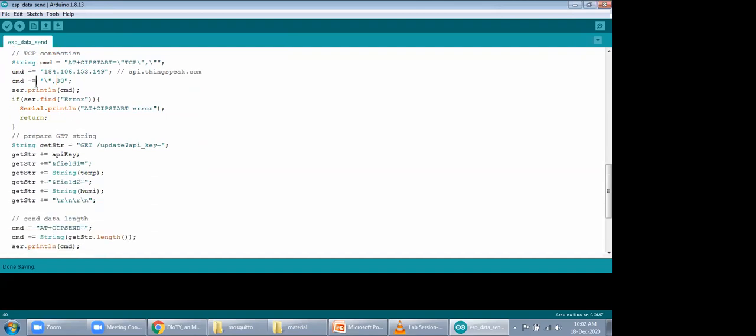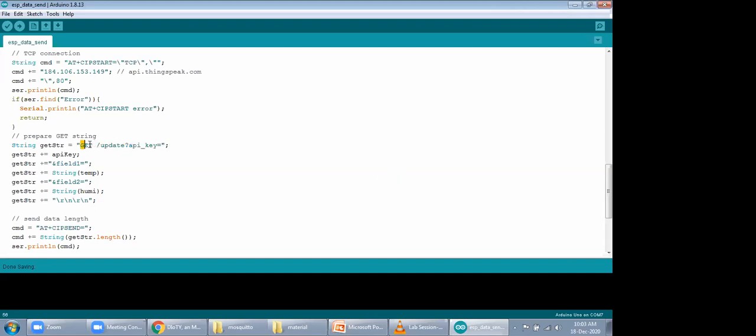So after writing this, if the system or ESP8266 fails to connect, it will show an error message. Otherwise, it will just skip this if condition and come to this statement. These are the API statements provided by the ThingSpeak Cloud itself. Later in the video, we will see where we got this string. In the video part, we will have a demonstration of that.